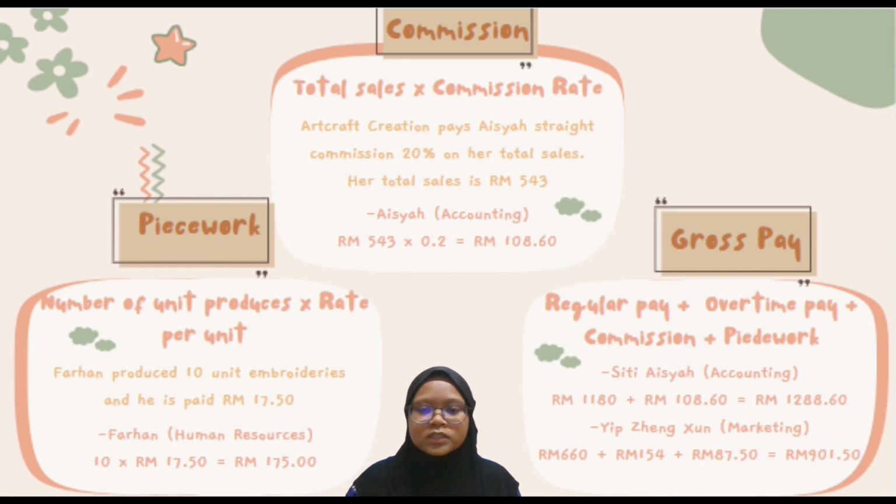For another example, ZHENG. The regular pay for ZHENG is 660 ringgit plus 154 in commission, and the piecework for ZHENG is 87 ringgit 50 cents. So the total gross pay for ZHENG is 901 ringgit 50 cents. So this is how to calculate the commission, piecework, gross pay, and the rest.